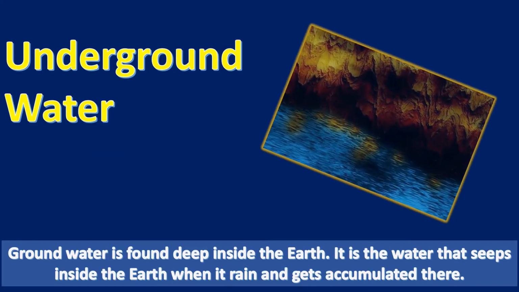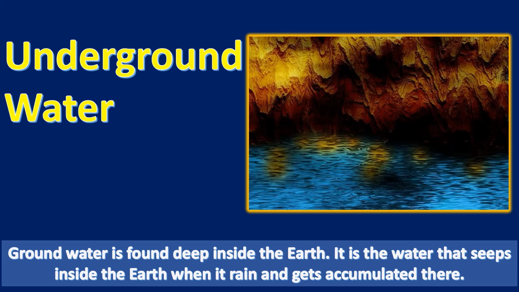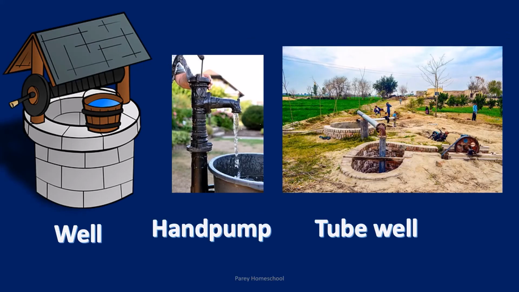Underground water. Groundwater is found deep inside the earth. It is the water that seeps inside the earth when it rains, and this water gets accumulated under the earth's surface, and so it is called underground water. We can use underground water from a well, hand pump or tube wells.